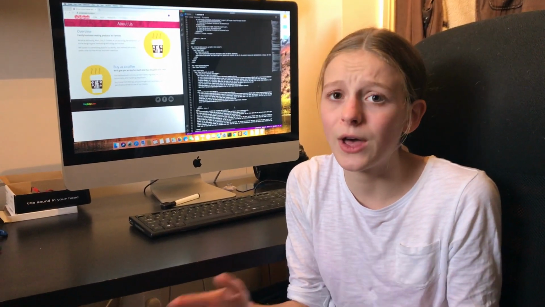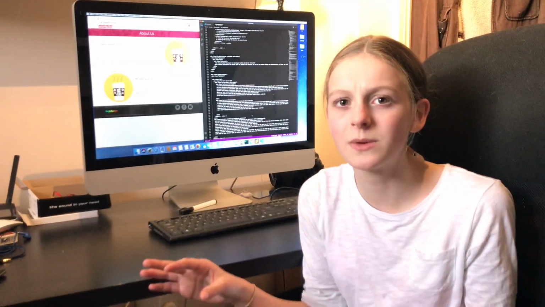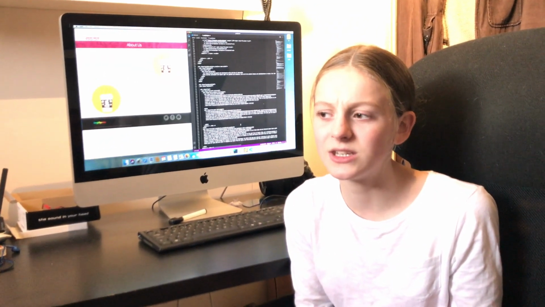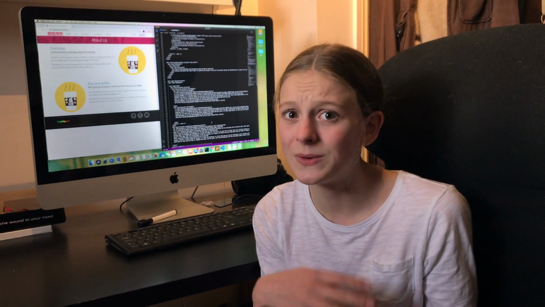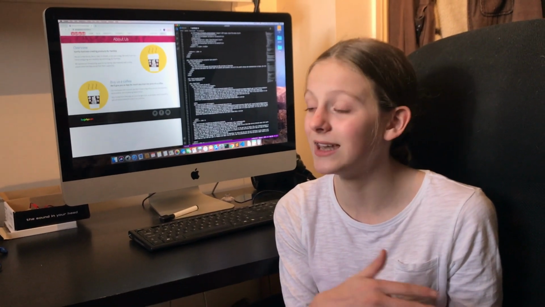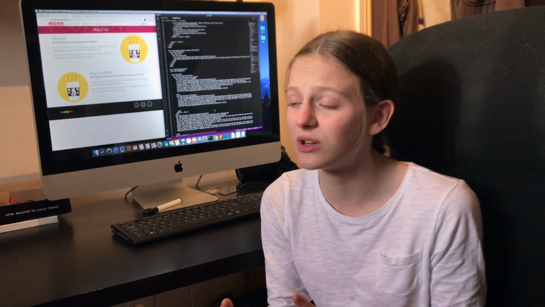Now when my brother and I were her age, my dad made us use Vim or Vi. Now that takes a lot of learning. We wanted something easier for my little sister to use, so we decided to use VS Code. Now I'm not sure my dad would approve, so don't tell him, but VS Code is free and it's amazing for editing almost anything. You can edit any sort of code, Python, HTML, and it's really versatile.